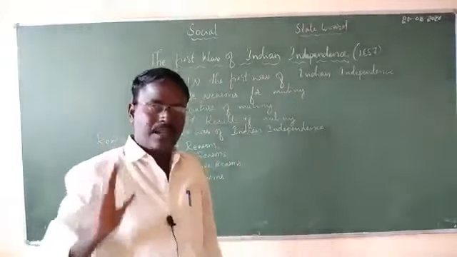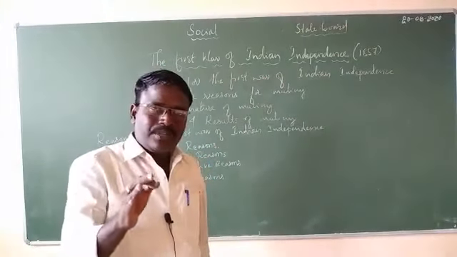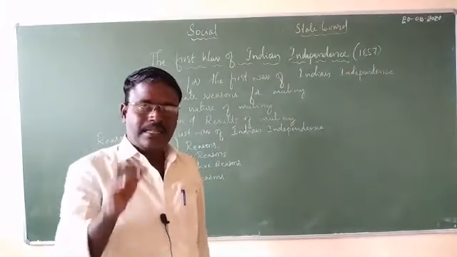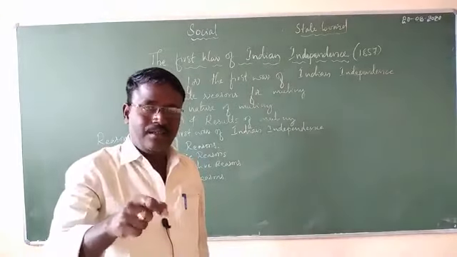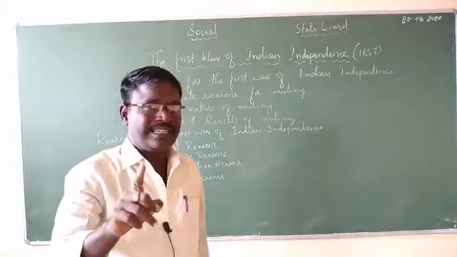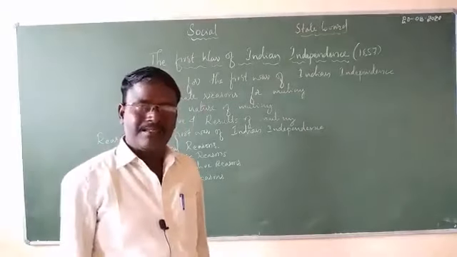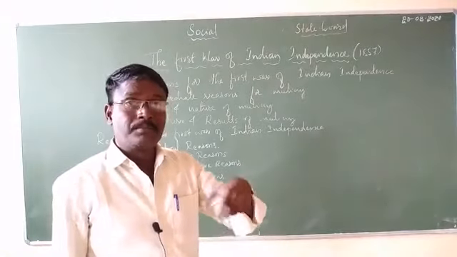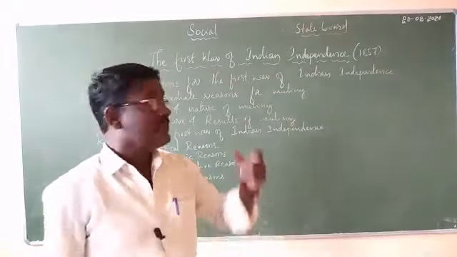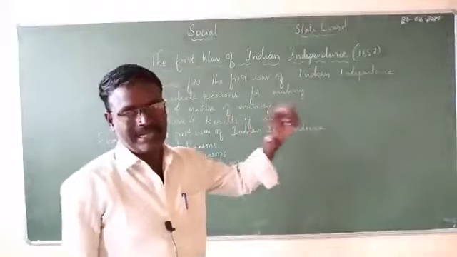Now, actually what happens is, the Indian historians narrated this incident as the first war of Indian independence, whereas the same incident has been narrated by the British historians as the Sepoy Mutiny.